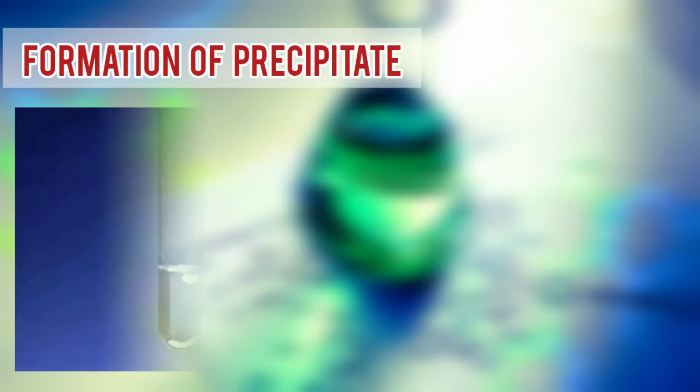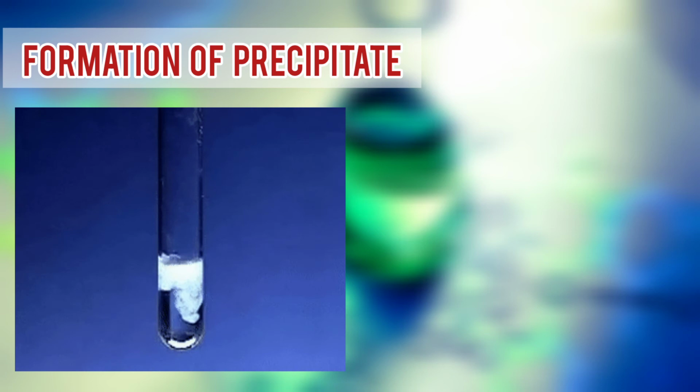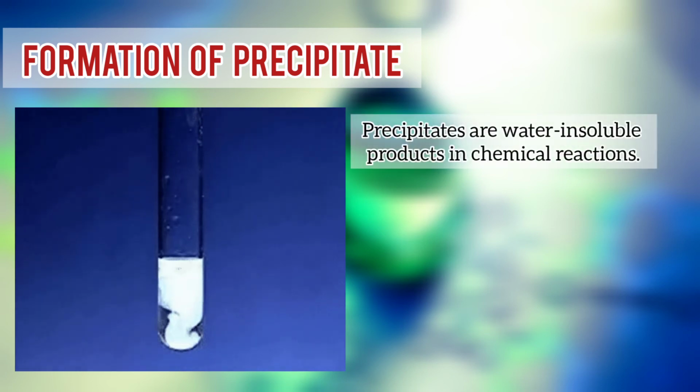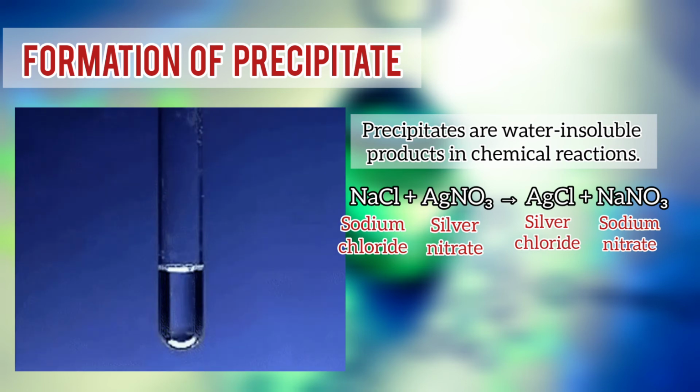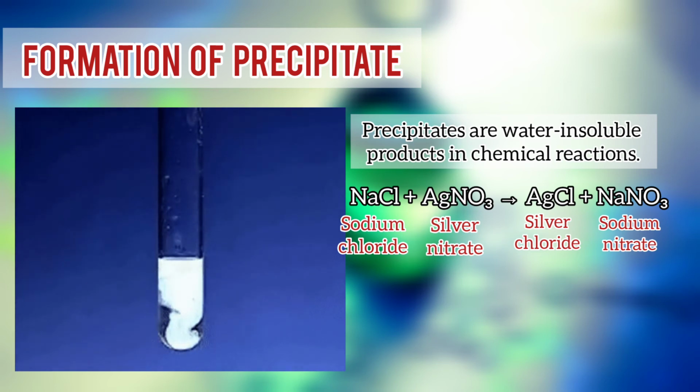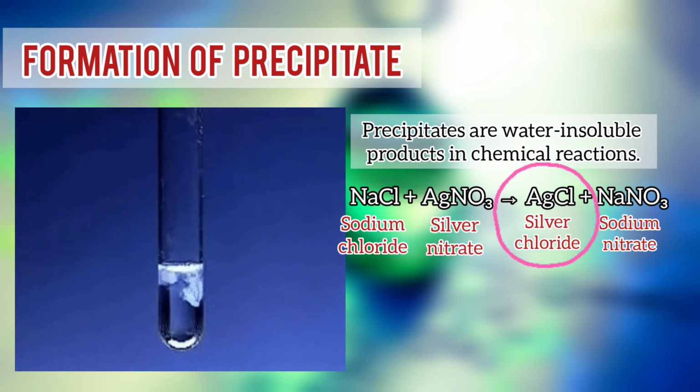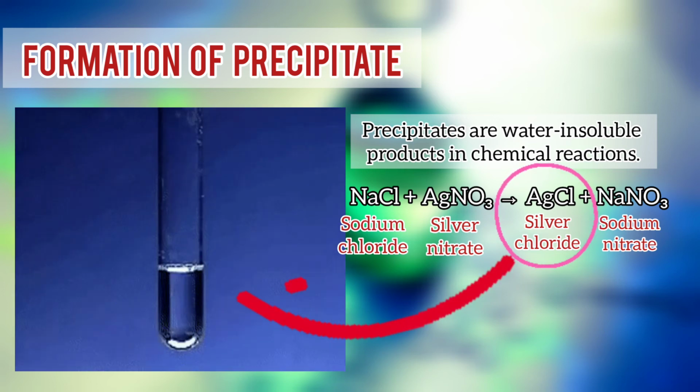Formation of precipitate is another evidence of chemical reaction. Precipitates are any products in chemical reaction that are not soluble in water. For example, in the double displacement reaction of sodium chloride and silver nitrate, the products are silver chloride and sodium nitrate. Silver chloride is not soluble in water, therefore, upon reaction, it will just precipitate out of the solution.